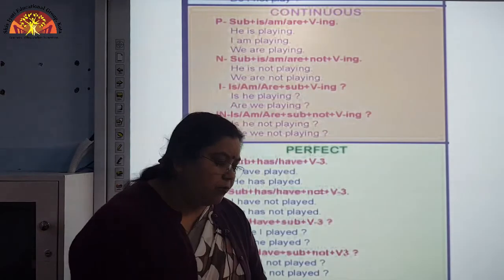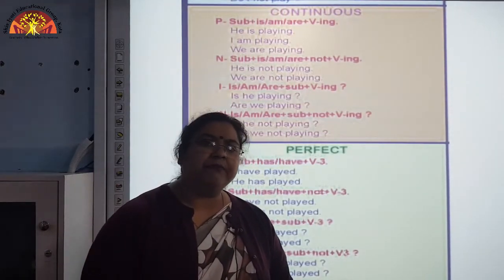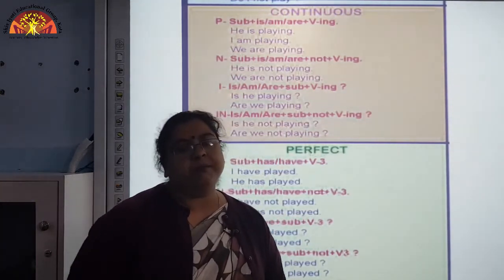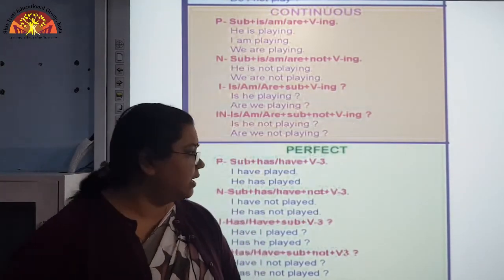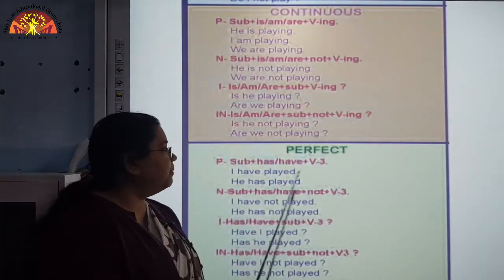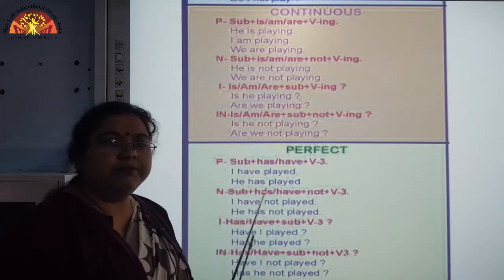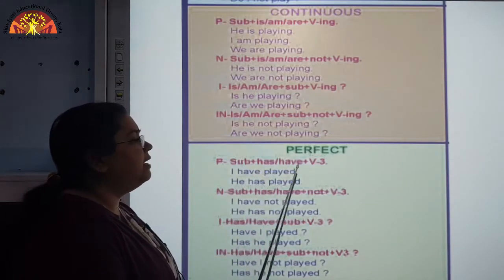Okay. Now, before moving to discuss them further, let us look at the structure that will be followed to frame a present perfect tense sentence. For a present perfect tense sentence, we will first take up the positive sentence: subject plus has or have.